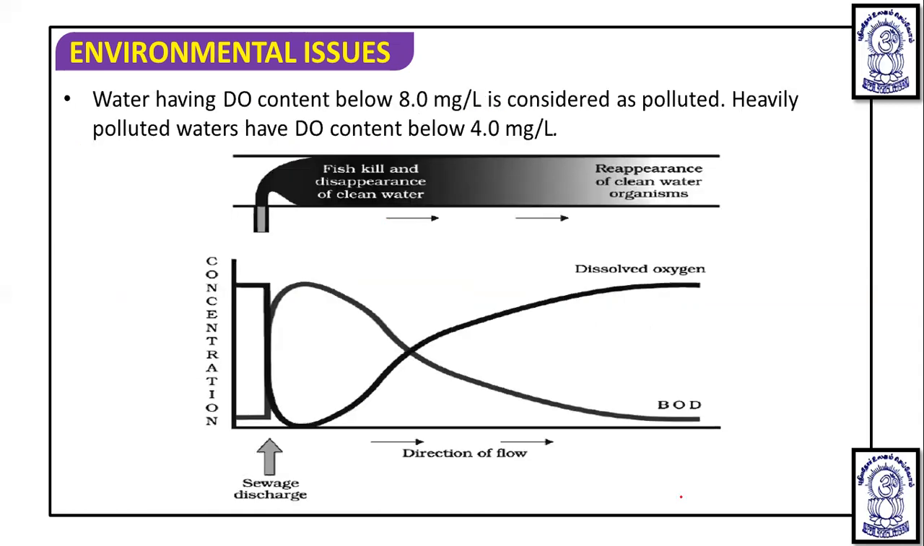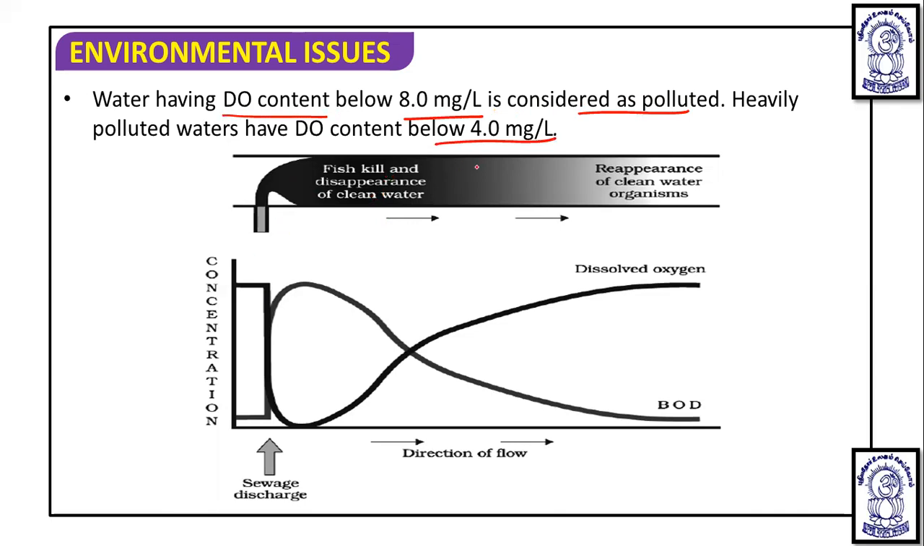Now, water having dissolved oxygen content below 8 milligram per liter is considered polluted. If a particular water body has a dissolved oxygen content below 8 milligram per liter, it is considered as pollutant. And heavily polluted water has a DO below 4 milligram per liter.